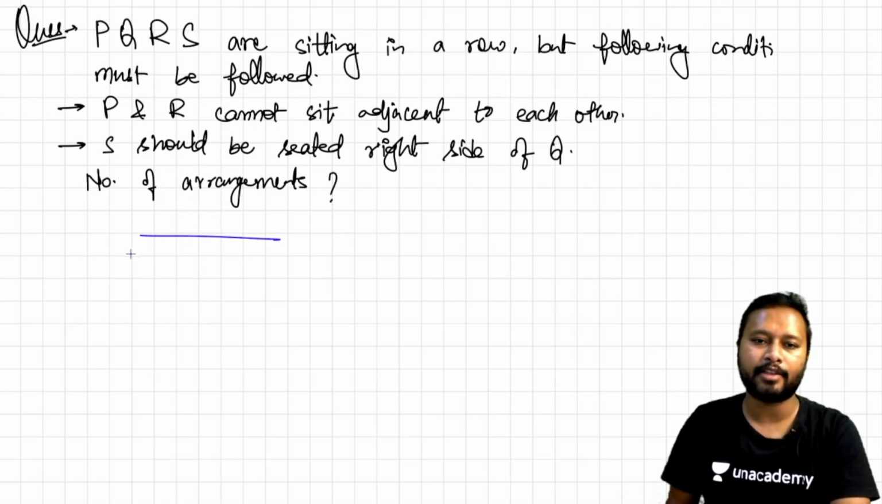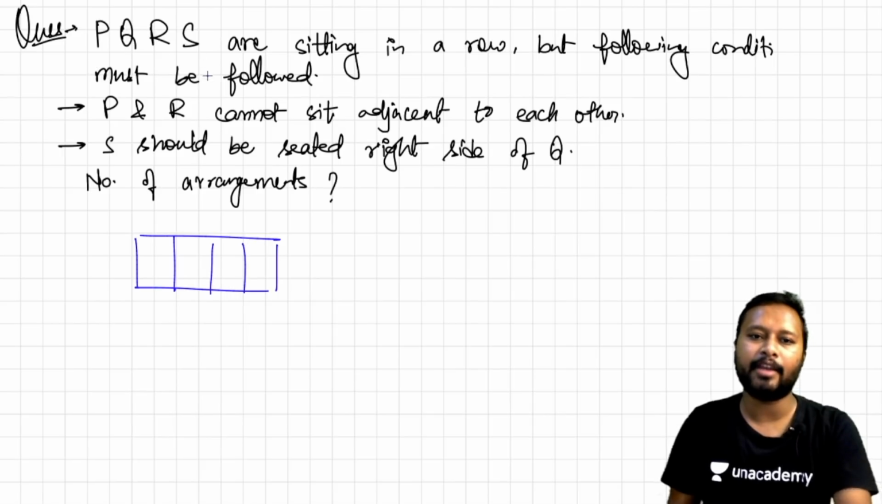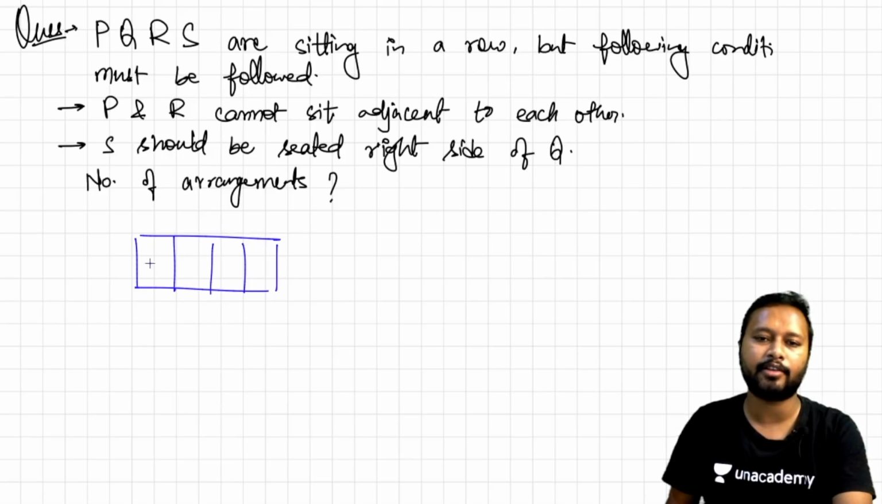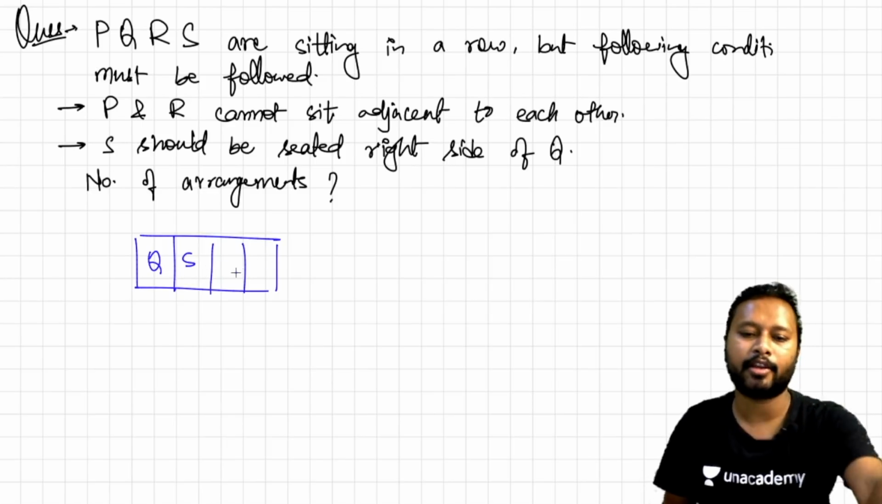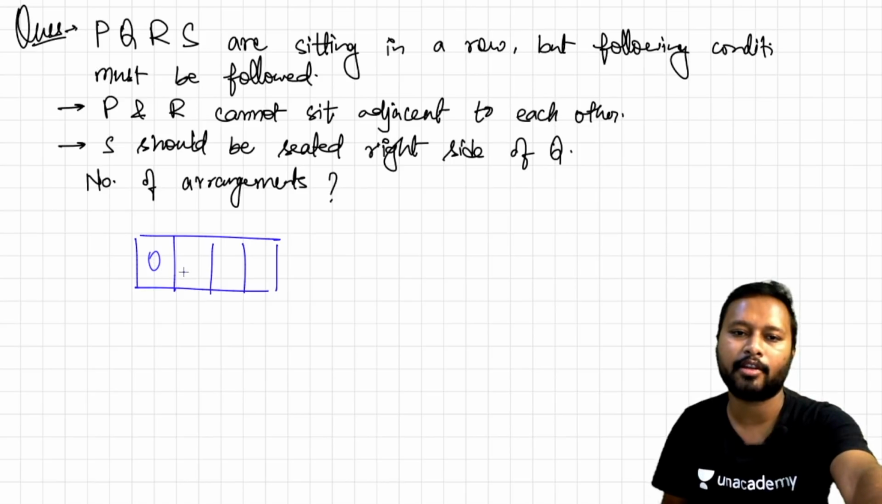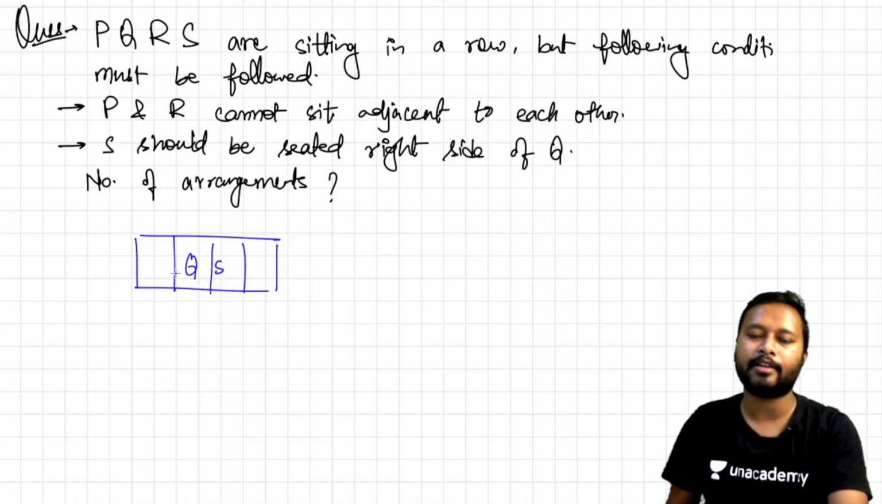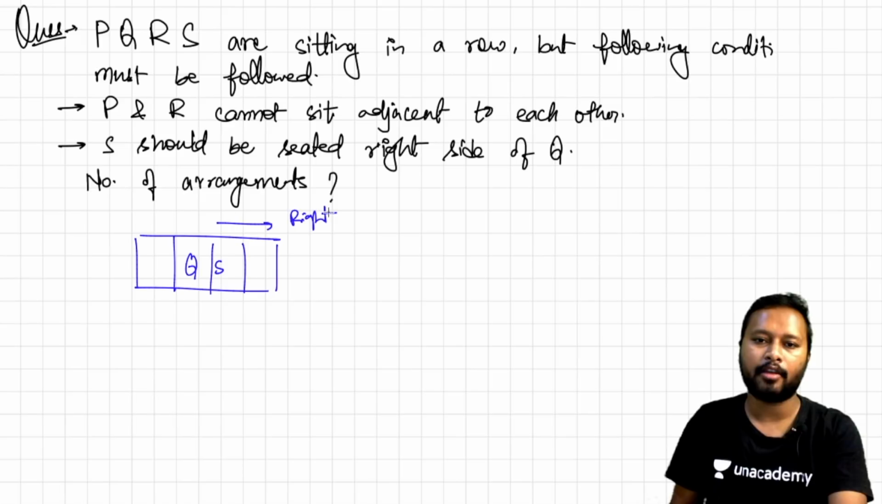So simply you can just go with the arrangements possible. The possibility is that P and R should not sit adjacent to each other. So obviously you cannot do it like this, Q and S cannot sit in the first and second positions, because then P and R will come over here. So this possibility is not there. So you have to make Q and S be seated in the center, and S should be on the right side. So if I consider this side as the right side and this side as the left side, you can see that S is right of Q, right?